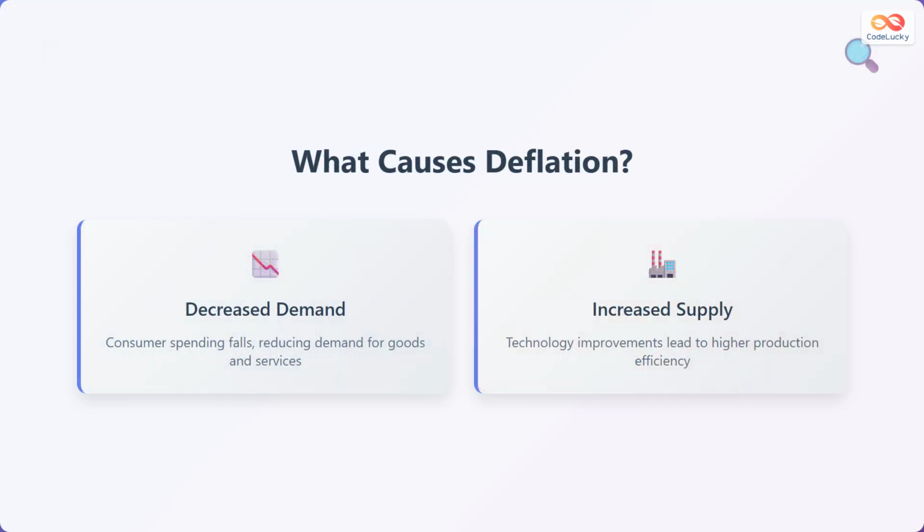Deflation typically occurs due to two main factors. First, decreased demand happens when consumers and businesses reduce their spending. This could be due to economic uncertainty, job losses, or people simply choosing to save money instead of spending it. Second, increased supply occurs when technological improvements make production more efficient and cheaper. When companies can produce more goods at lower costs, they often pass these savings to consumers through lower prices.